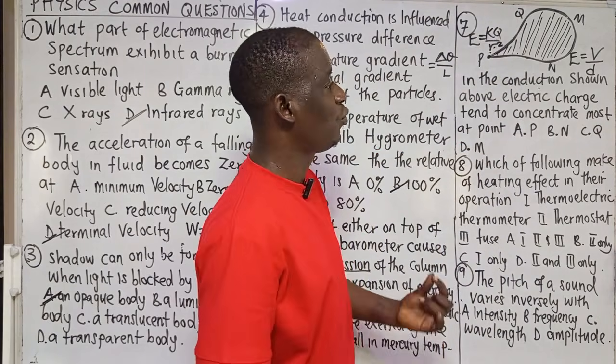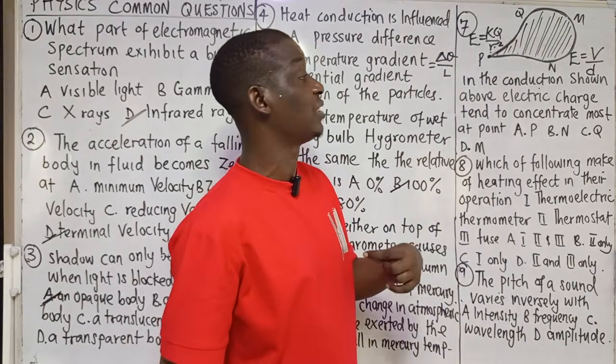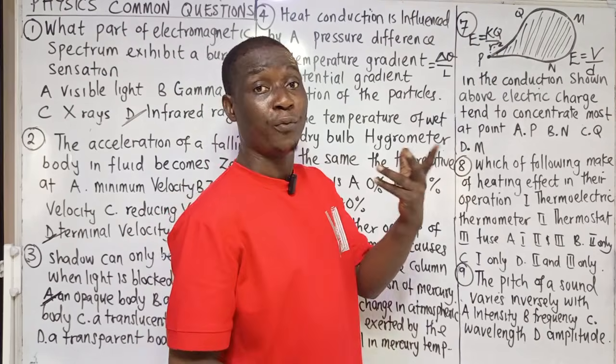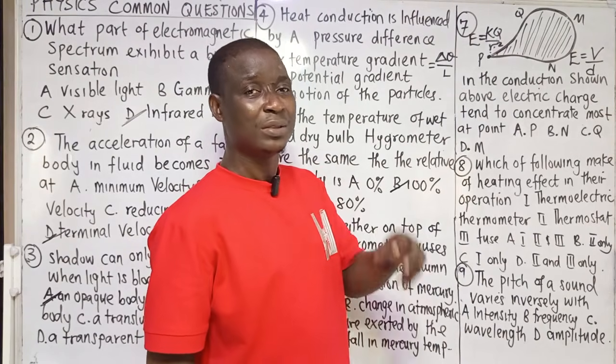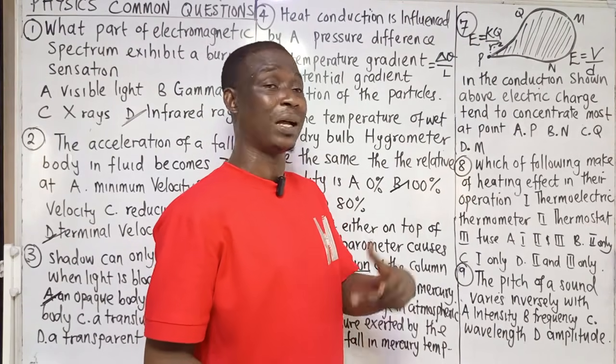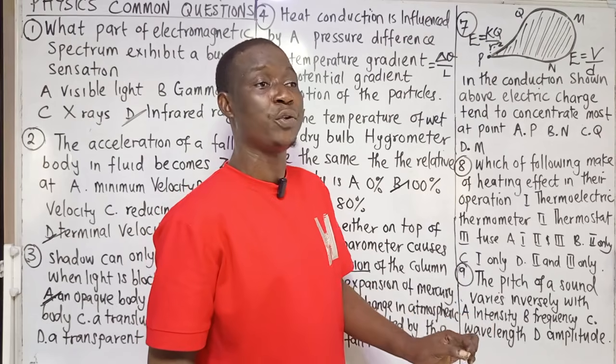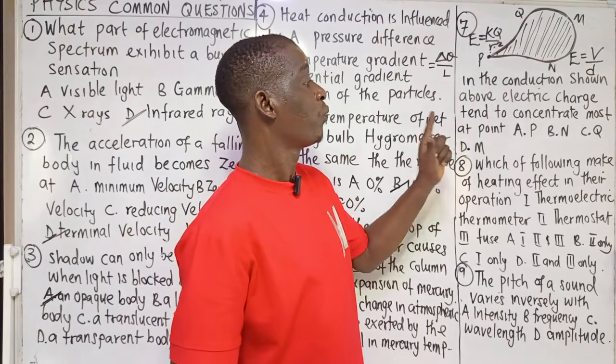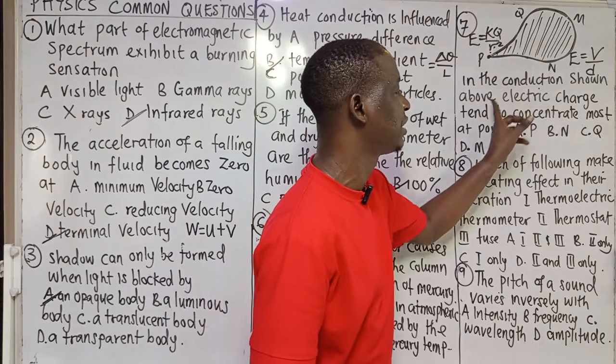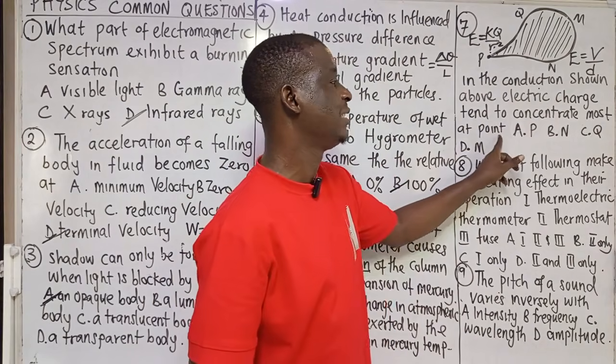So that means that whenever there is presence of charge, there's an electric field. So for me to measure a charge, I will measure an electric field, because I cannot measure charge without it. And if there is absence of a charge, there will be zero field, zero electric field. Now, they are telling us where electric charge tends to concentrate most.